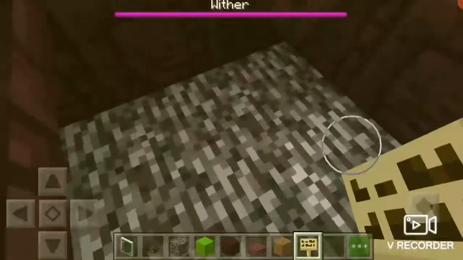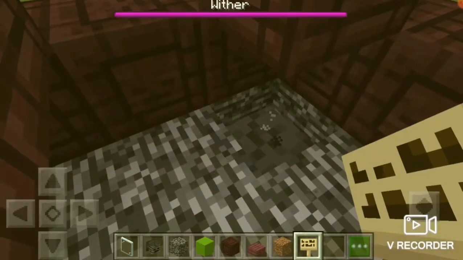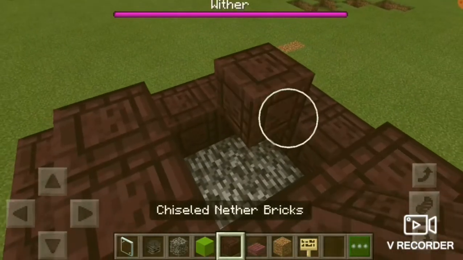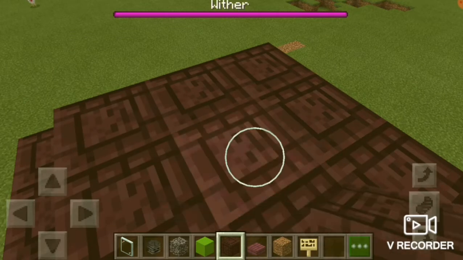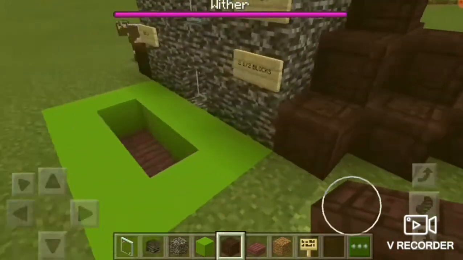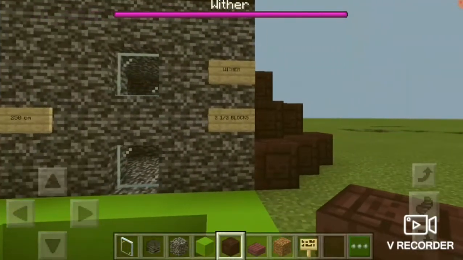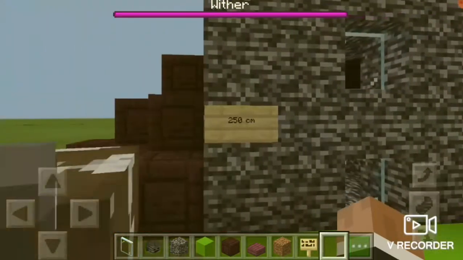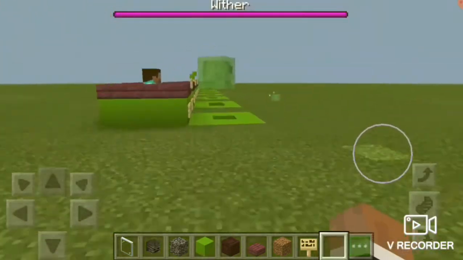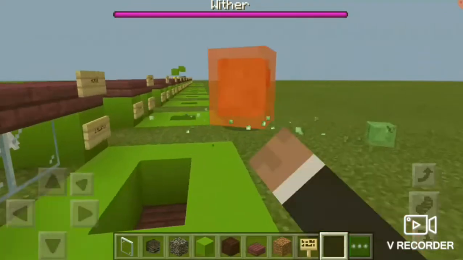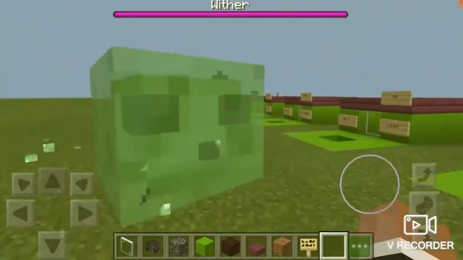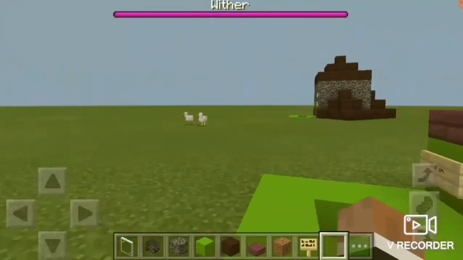Okay, so as you can see, its head reaches about half a block. And its body is 2 blocks, which means that it's 2.5 blocks high, which is approximately 250 centimeters. That's a little bit bigger than a human. Not that much, but yeah, bigger than a human. So that's basically the biggest mob that we've measured today.